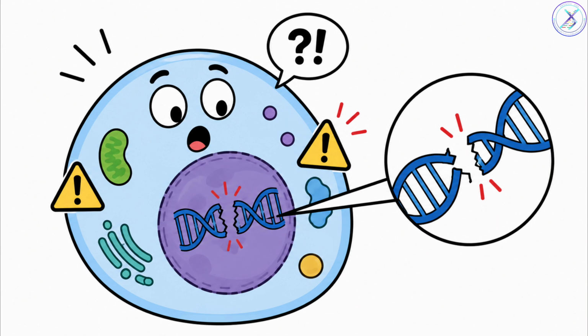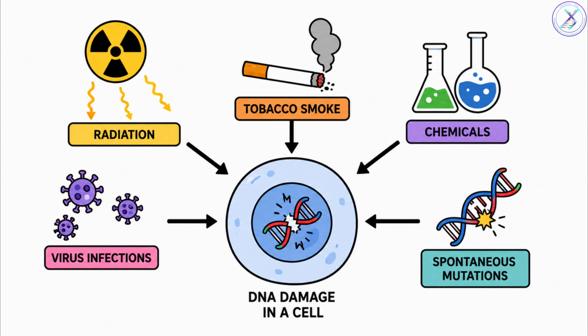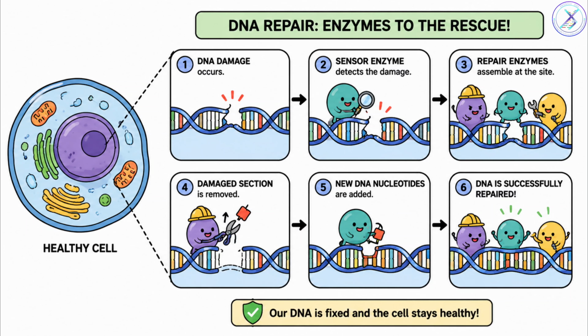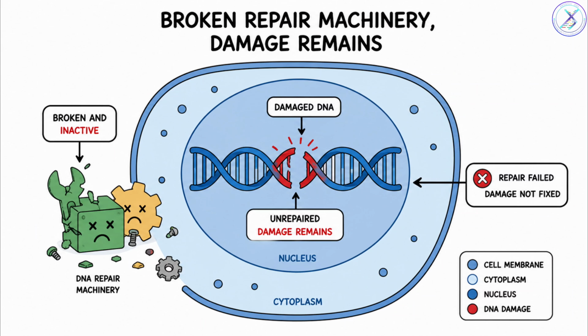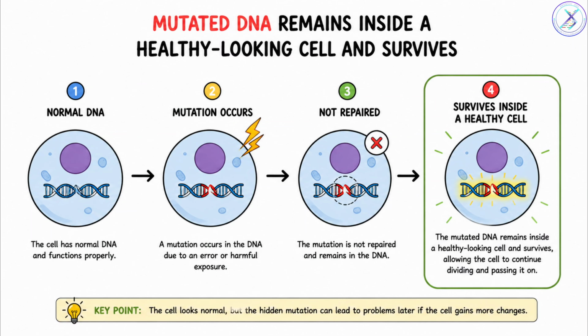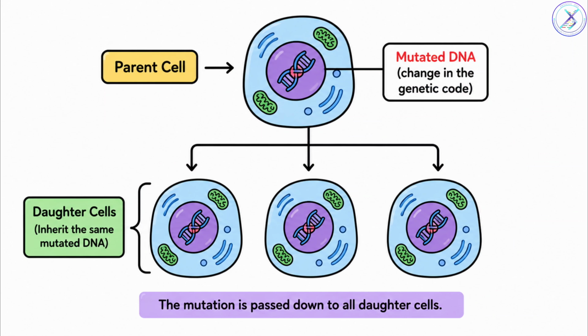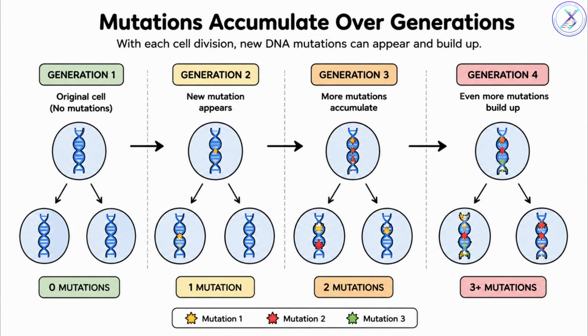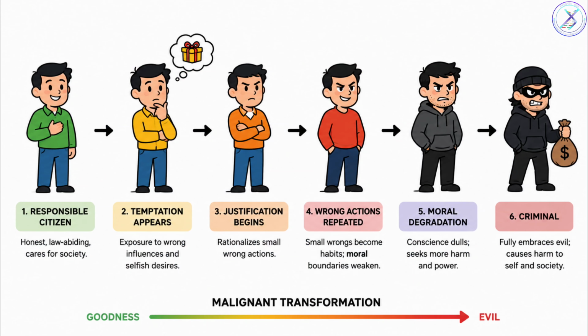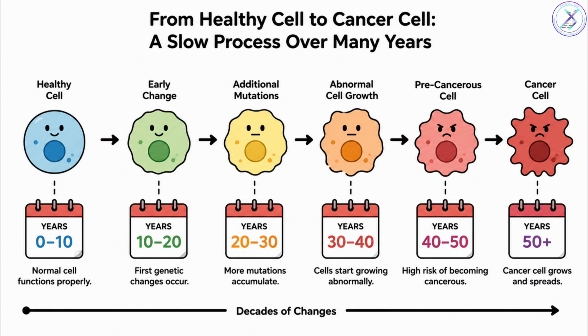Now imagine one unlucky day. The cell's DNA is damaged, maybe because of radiation, tobacco smoke, chemical carcinogens, viral infection, or spontaneous mutation. Normally, this damage would be repaired. But suppose the repair system itself is damaged. Now the mutation survives. The cell divides. Its daughter cells inherit the mutation. Each generation accumulates more mistakes. Slowly, the obedient citizen transforms into a criminal. Not overnight. Cancer develops gradually, sometimes over decades.